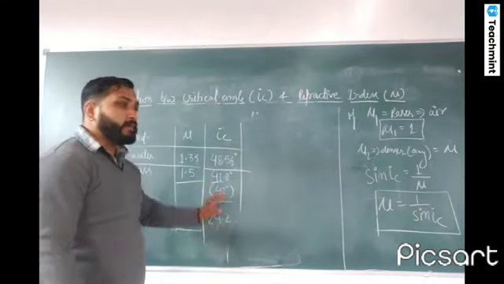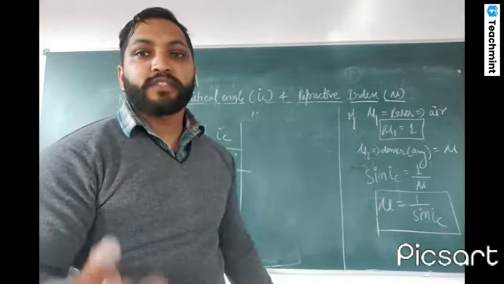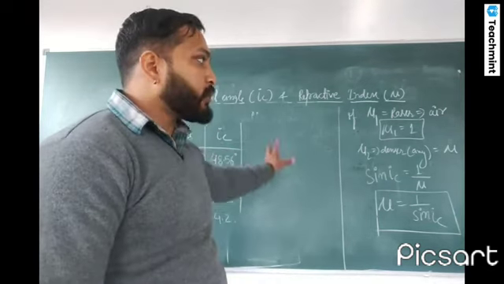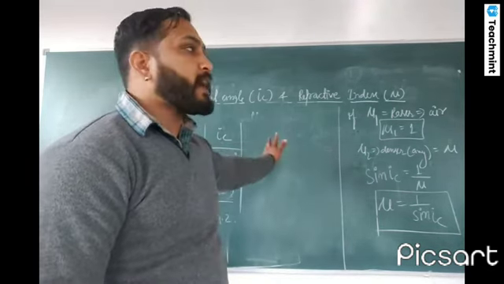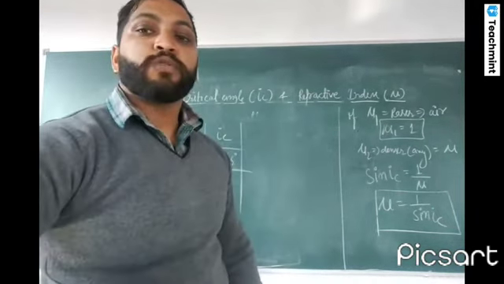So generally diamond sparkles because of TIR. It does not have its own light. This you need to know. Okay, the application, if we talk about it, is the sparkling of diamond, and the mirage. They are all applications of total internal reflection.